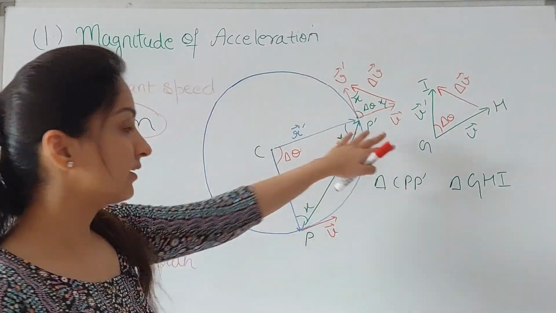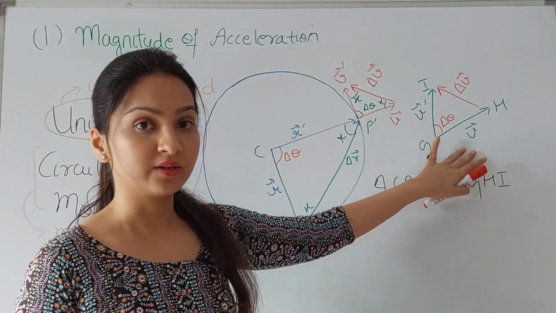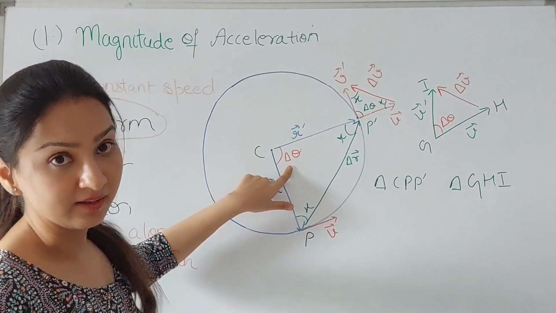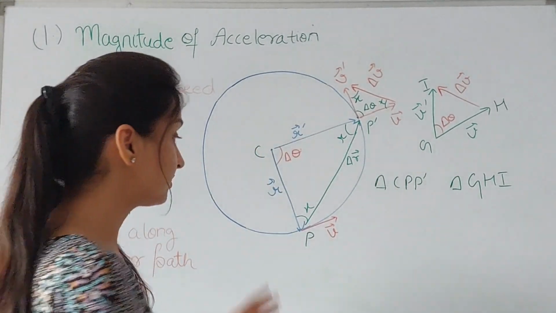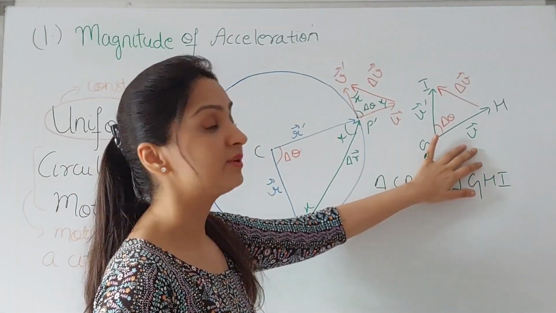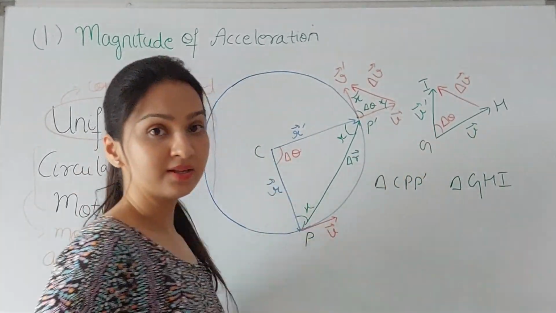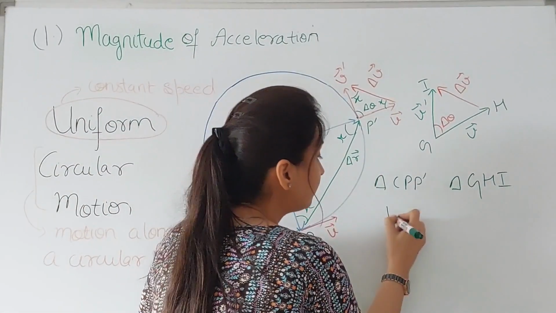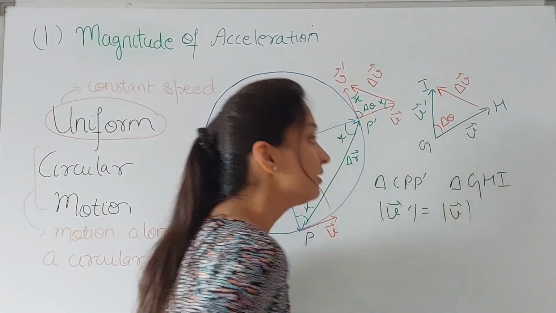Now I have two triangles, one formed by position vectors and the other formed by velocity vectors, and we had already checked that the angle between the R and R dash vectors, the position vectors of these two points, was the same as the angle between the vectors V and V dash. So these two angles were the same, and both of these are isosceles triangles. The magnitude of V dash is equal to the magnitude of V. Why?